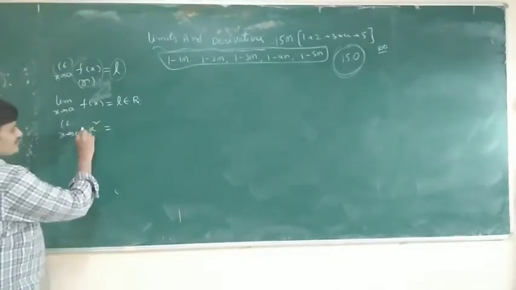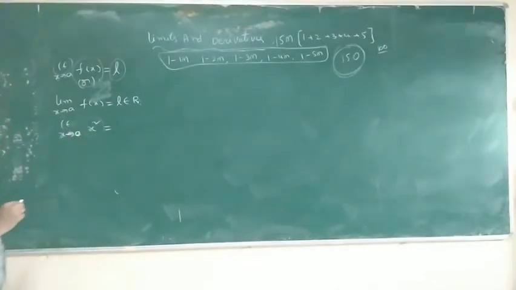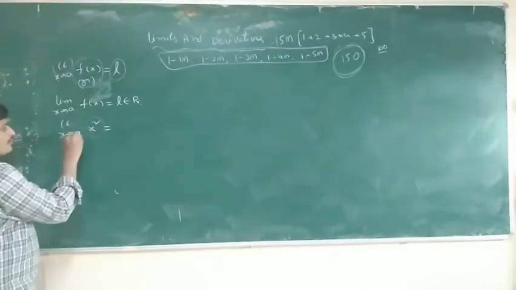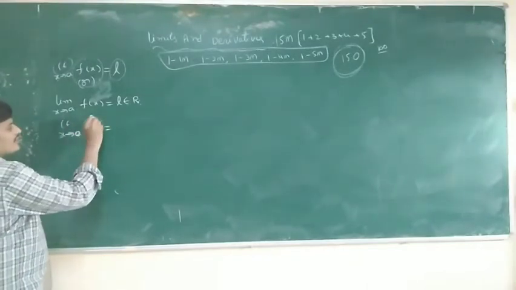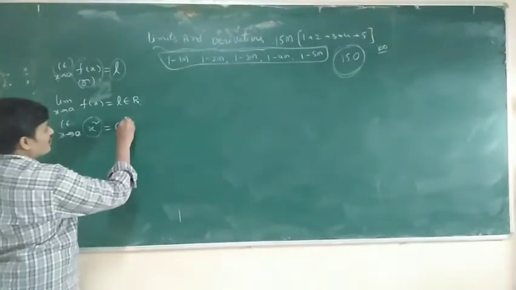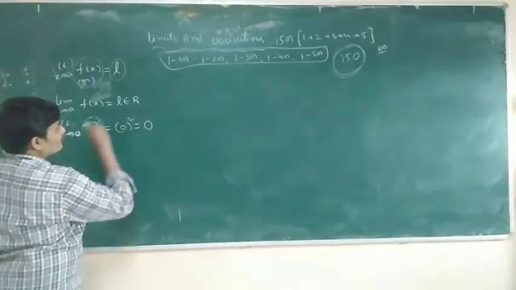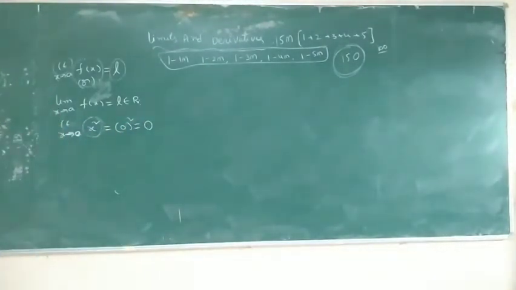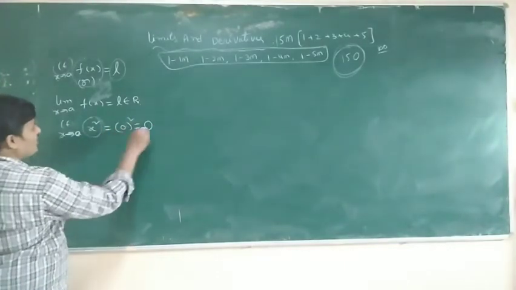So this is the function. f of x is equal to what? x square. So substitute x is equal to 0 in the given function. 0 square is equal to 0. 0 is a real number. So the limit exists.